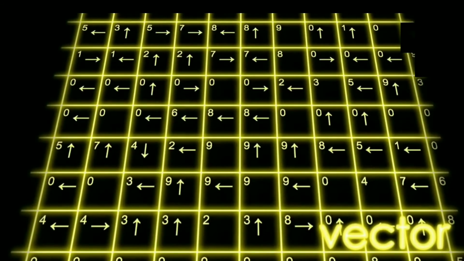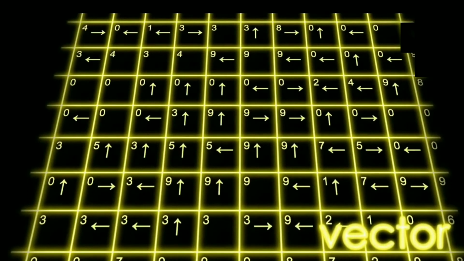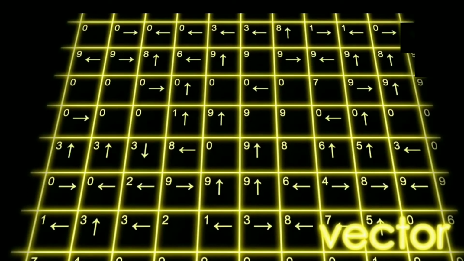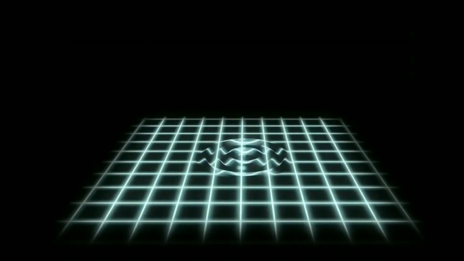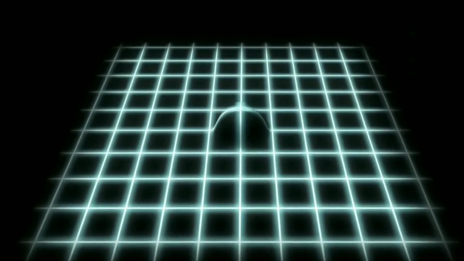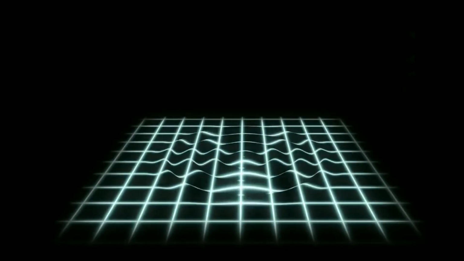For example, the Higgs field is a scalar field because one number is needed to describe the Higgs field at each point of space. Like this, electric and magnetic fields are known as vector fields because these fields need both numbers and directions to describe each point of space. According to Newton, the gravitational field is also a vector field, but according to Einstein, it is a tensor field.